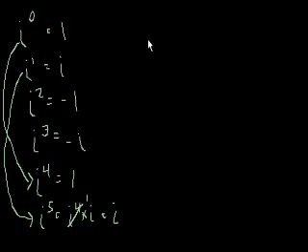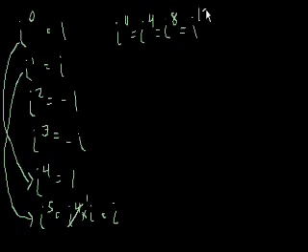I think you'll find, and you could try this out if you don't believe me, that i to the 0 is equal to i to the fourth, which equals i to the 8th, which equals i to the 12th. I think you see the pattern. i to any multiple of 4 equals 1.